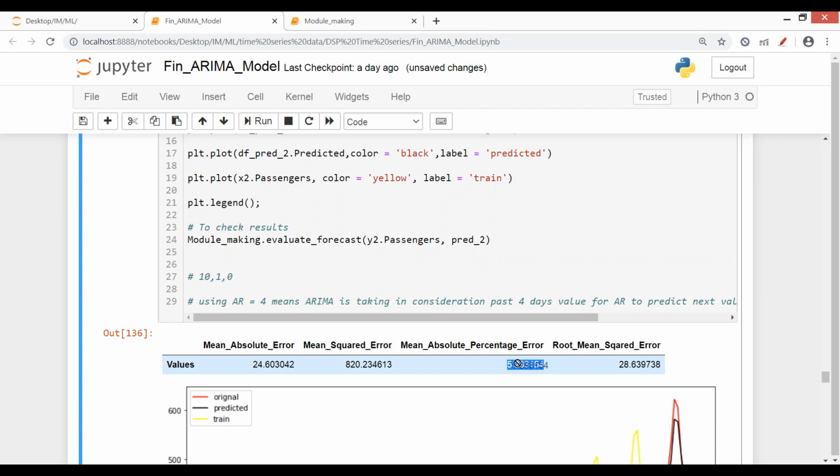This is the easiest thing to interpret. MAPE is the easiest thing to interpret in terms of error. In terms of the model's accuracy and explaining the model's result, MAPE is the best one, so we can explain it in very easy terms. So what is this MAPE of 5 telling?